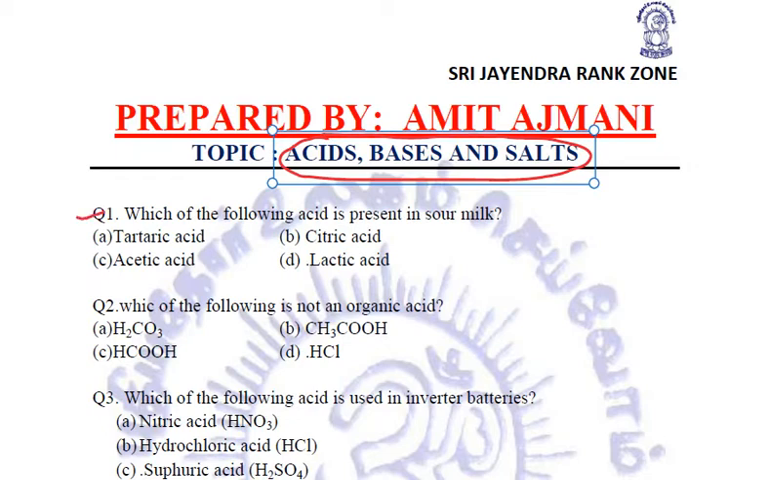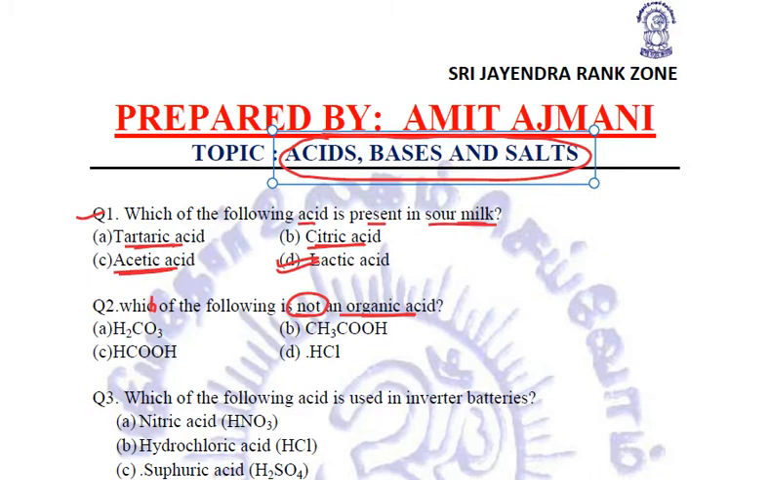The first question is, which of the following acid is present in sour milk? In sour milk, we know that it is the lactic acid which is present in curd and sour milk, right? Acetic acid is present in vinegar. Tartaric acid is present in some edible fruits, and citric acid in citrus fruits. Okay. Next question.